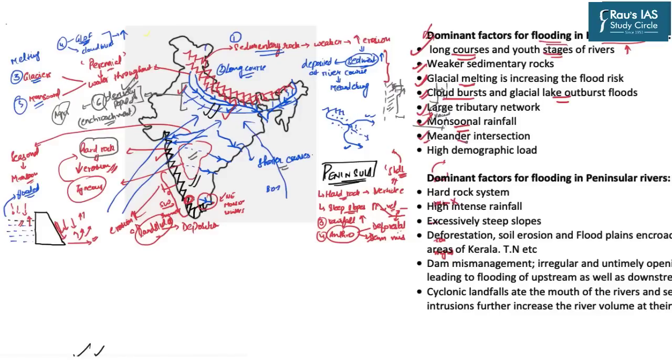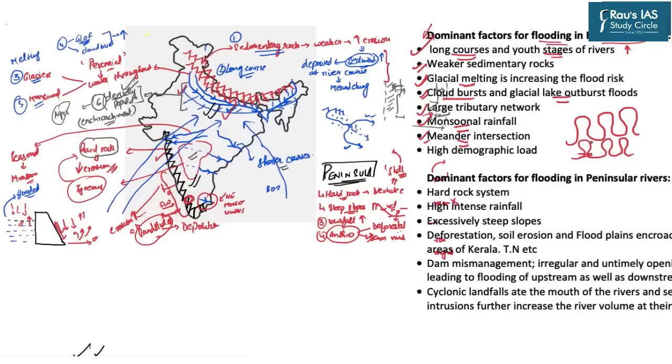Then this point is also important. In the lower areas of Bihar as well as West Bengal, there is a meander intersection also. Meander intersection means, for example, the river is going and taking this meandering path. Eventually what will happen, this loop will become more sinuous and this will become like this.